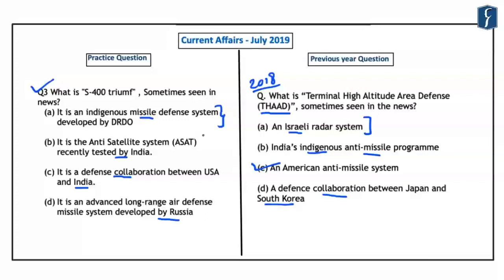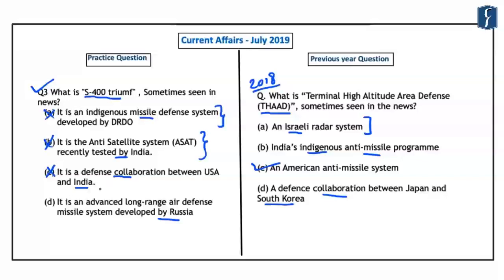Now, the second option is that it is the anti-satellite system recently tested by India. And we know that recently India had tested the anti-satellite system under its Mission Shakti. Now, although this statement is correct in itself, it is wrong in the context of the question, and hence options B and A are incorrect. Further, various defense agreements between India and the United States of America have also been in news this year. However, they are not related to this term S-400 Triumph, and hence the C option is also incorrect.